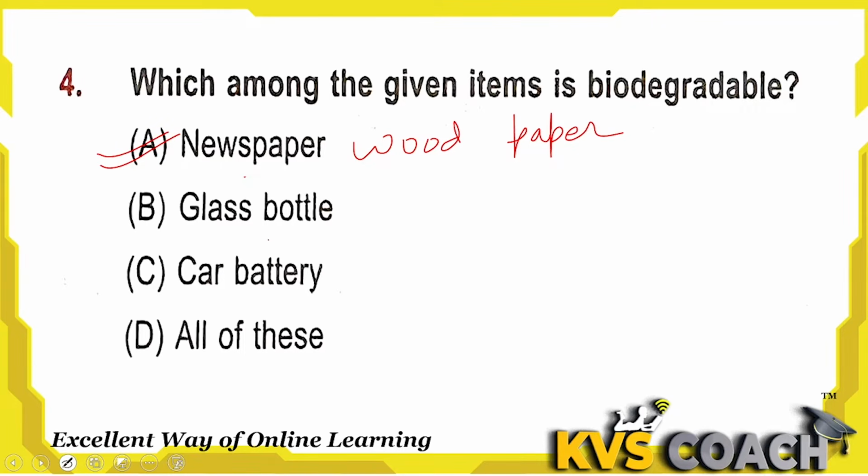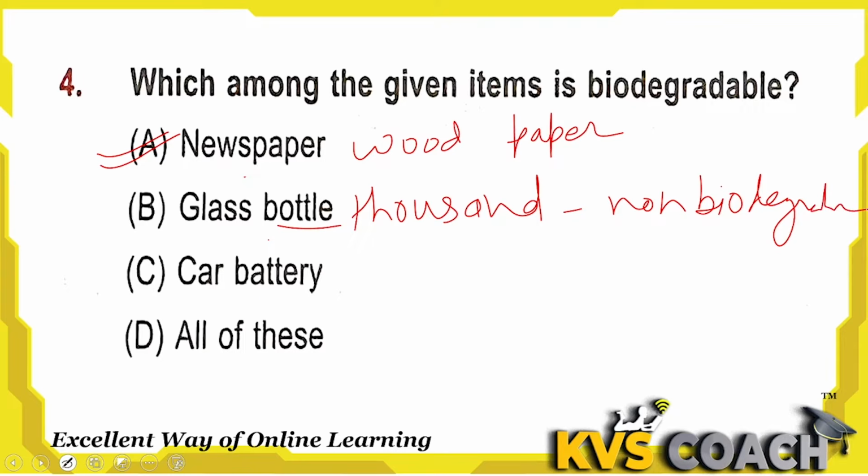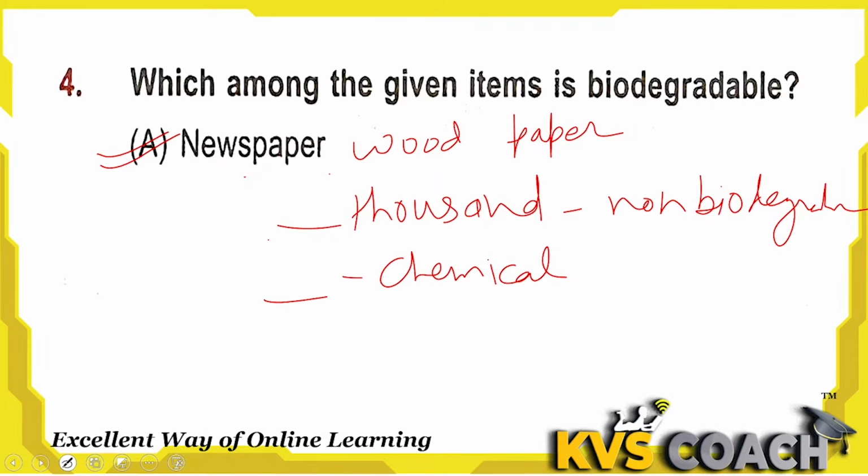A glass bottle takes thousands of years to degrade, so it is non-biodegradable. A car battery is made up of chemicals and is also non-biodegradable. So newspaper is the right answer here.